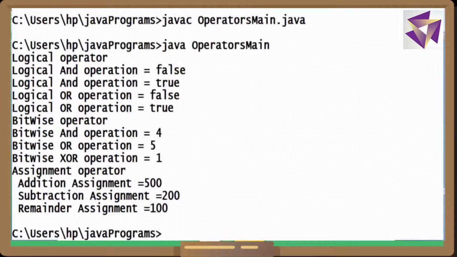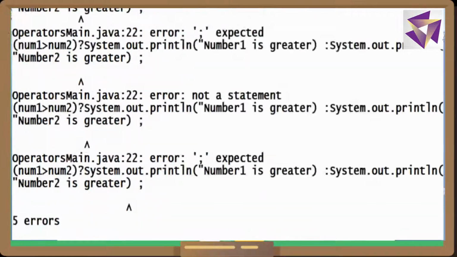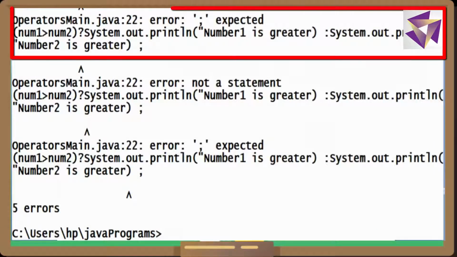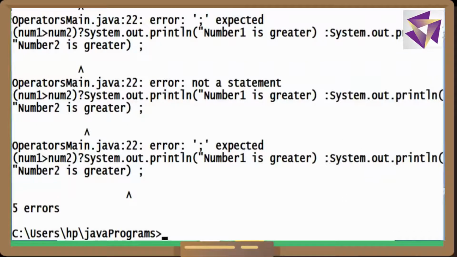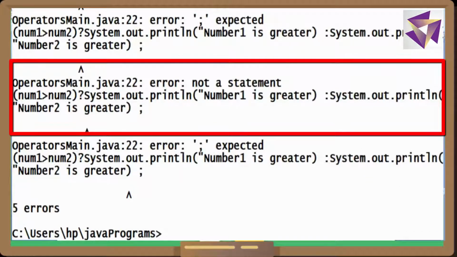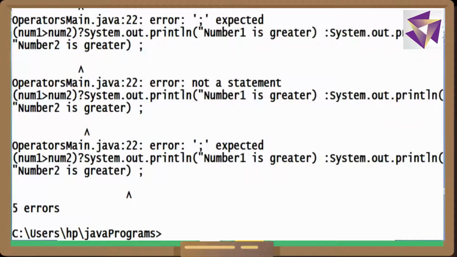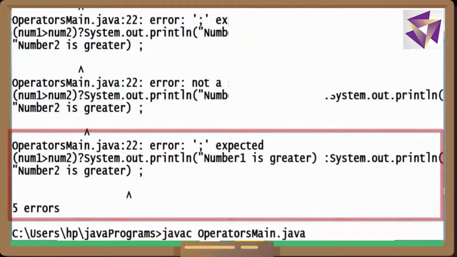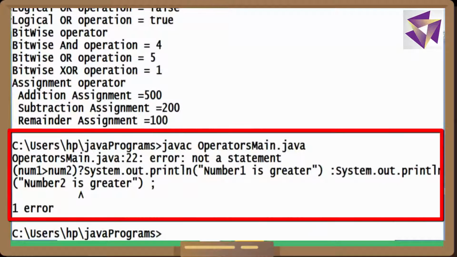So I'll come to the compiler part, and here I'll write compilation first. What happened? Expected semicolon. Where is it expecting the semicolon? Okay, I made some small mistake. I didn't close the double quotes. That's why it is asking for it. So I'll just complete the double quotes, and now I'll just compile. First I'll switch over to the code again.